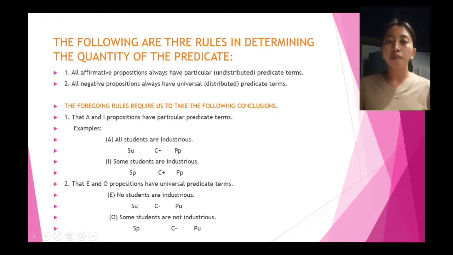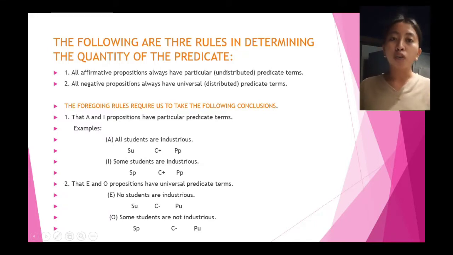So first is all affirmative propositions always have particular or undistributed predicate terms. Affirmative propositions mauni ang nag-states na ang subject is contained within the predicate, so all S is P. Then the second is all negative propositions always have universal or distributed predicate terms. So ang tanan ng negative propositions kay some S is not P. It excludes the subject from the predicate.